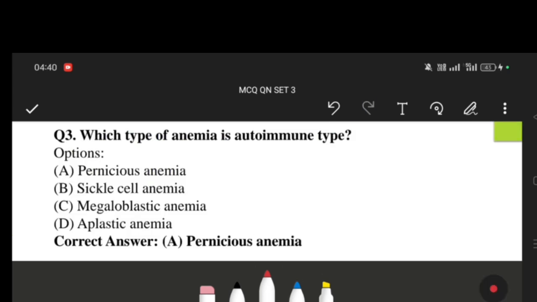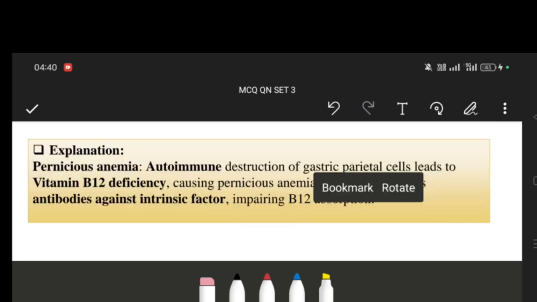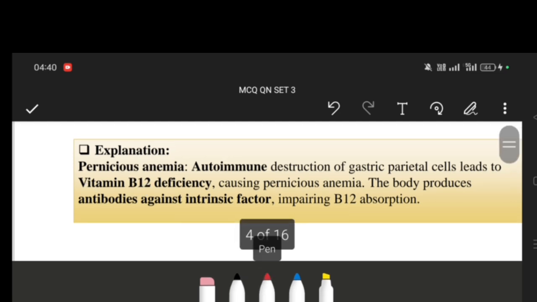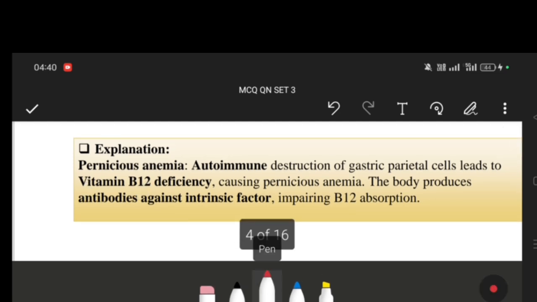The next question: which type of anemia is autoimmune type? Here the correct option is pernicious anemia. Pernicious anemia occurs due to deficiency of vitamin B12, and the body produces antibodies against the intrinsic factor that hinders B12 absorption.